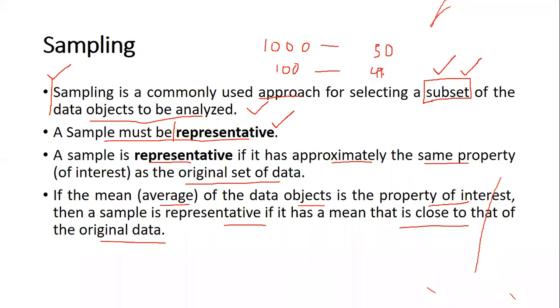Then that sample is going to be representative. It is representing the whole data set, almost all the elements in the data set. That is the way in which a sampling technique works, and that is the way in which a sample is taken.